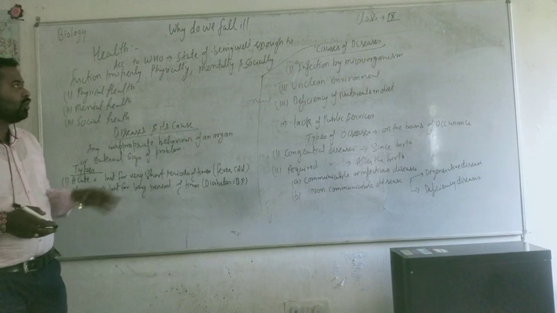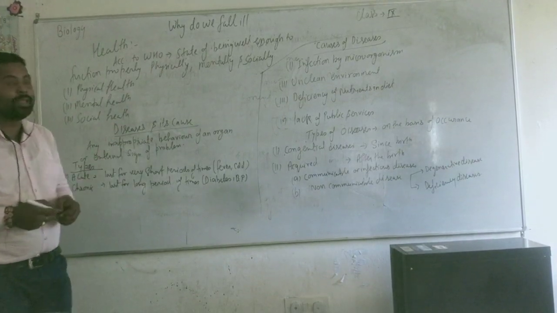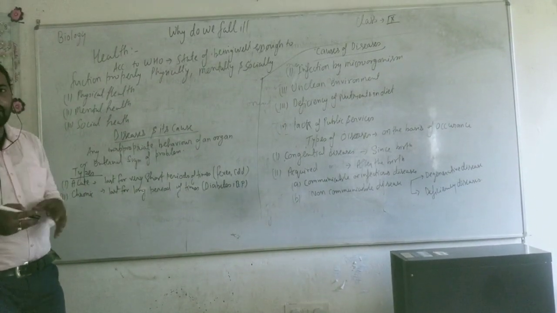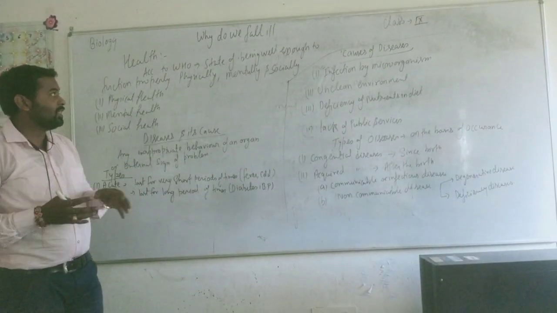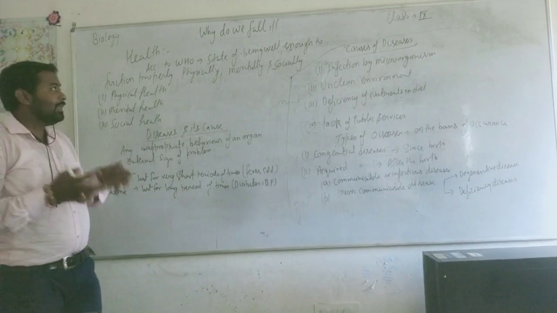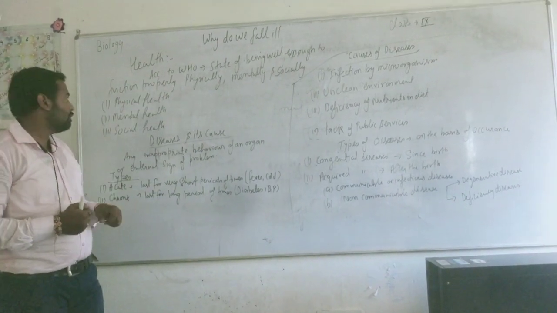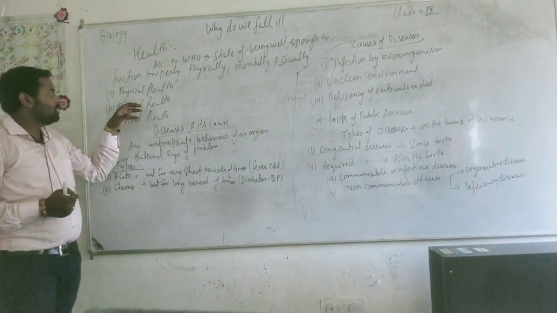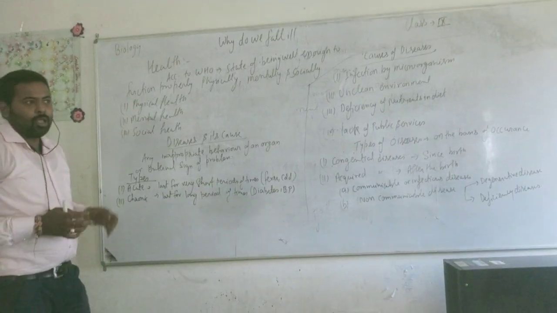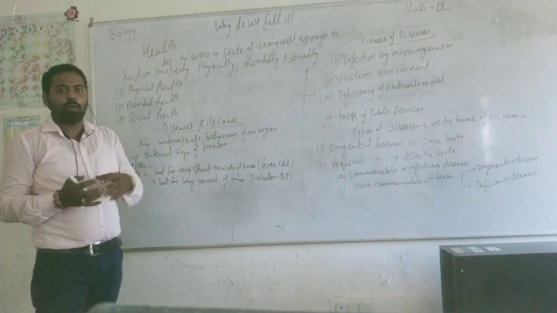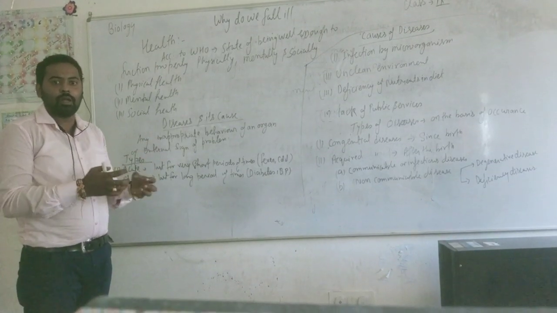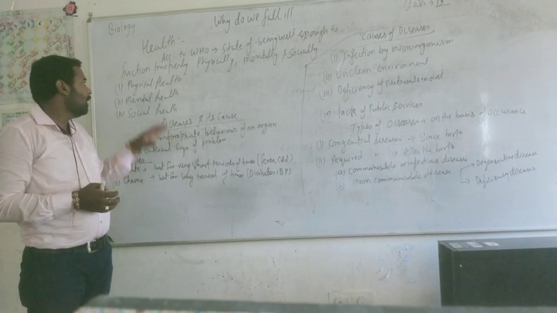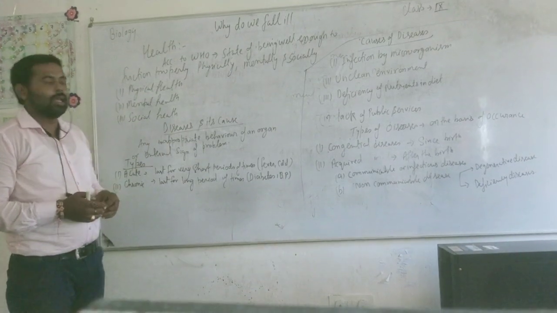According to the WHO, health is the state of well-being enough to properly perform the functions of the body parts, and the person who is physically, mentally and socially fit is known as a healthy person. What is physical health? It means a person or body having good health, with proper weight and a proper amount of blood in the body. That person is known as a physically healthy person.